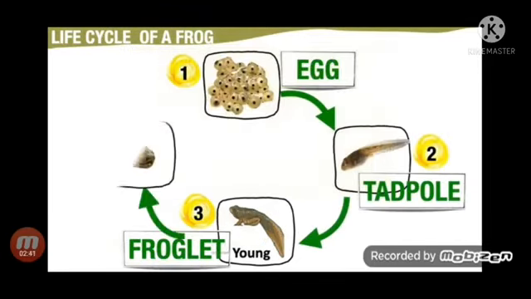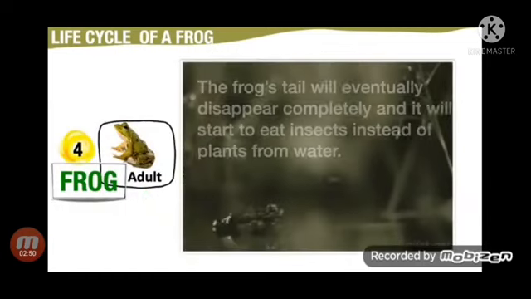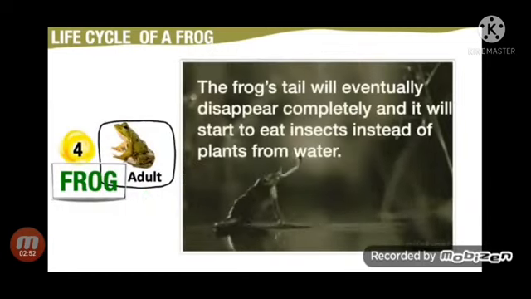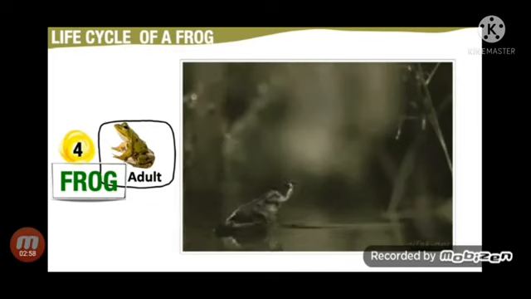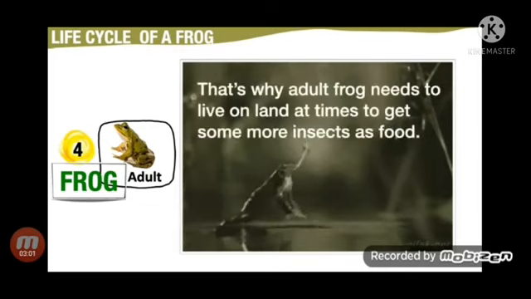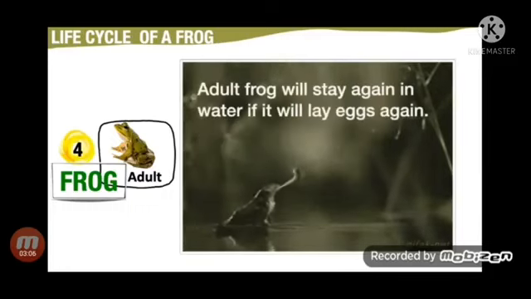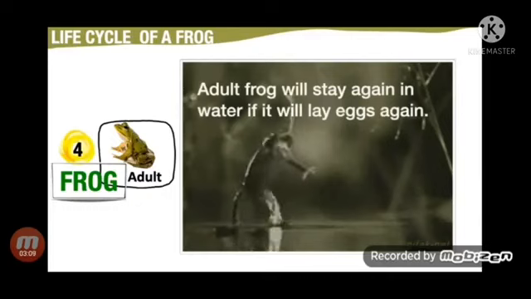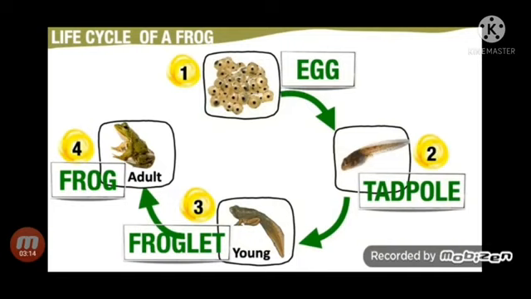From a young froglet, it will grow and develop into an adult frog. The frog's tail will eventually disappear completely and it will start to eat insects instead of plants from water. That's why an adult frog needs to live on land at times to get some more insects as food. An adult frog will stay again in water if it will lay eggs again. The life cycle of a frog repeats again when the female adult frog lays its eggs in water again.